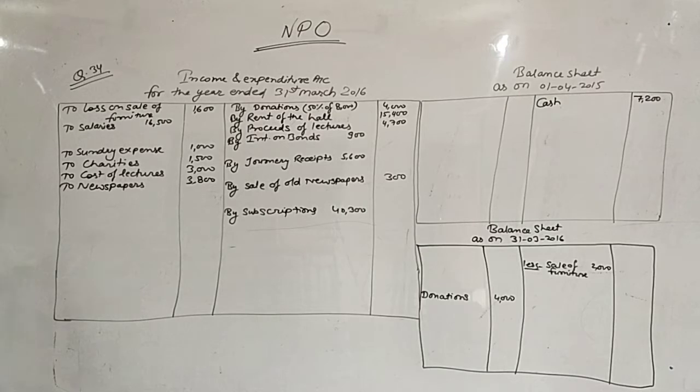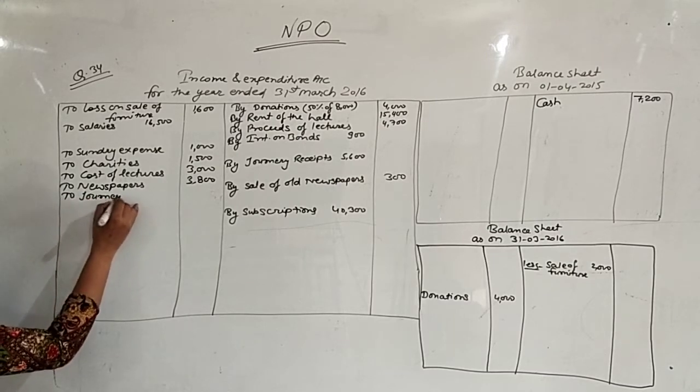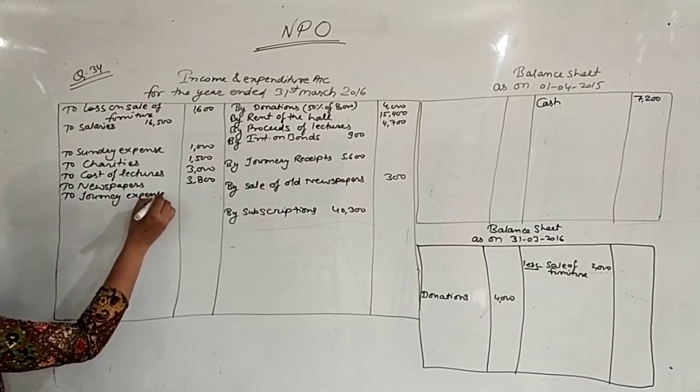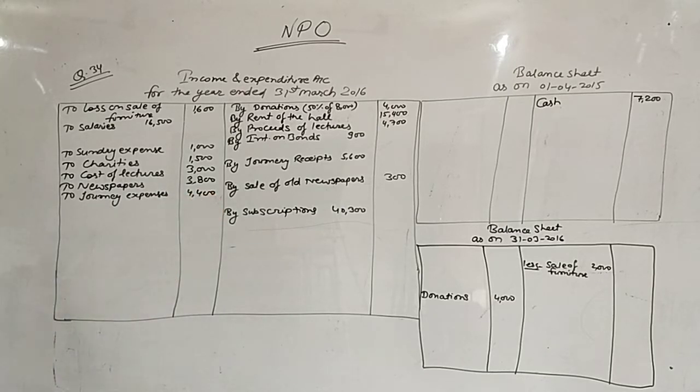Journey expenses 4,400. Books are your asset, 14,000.